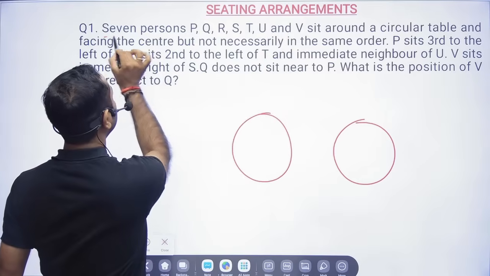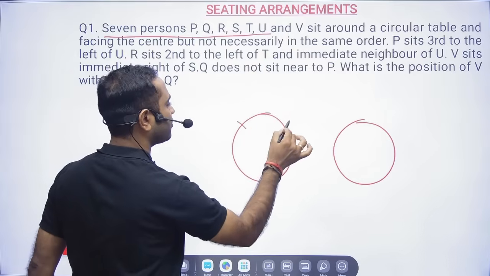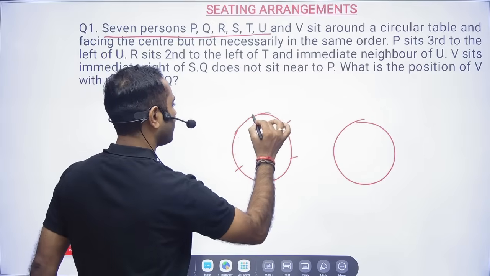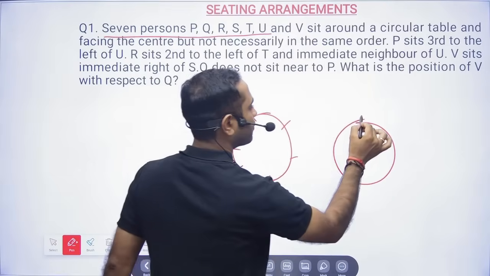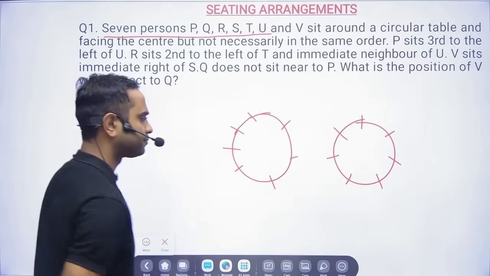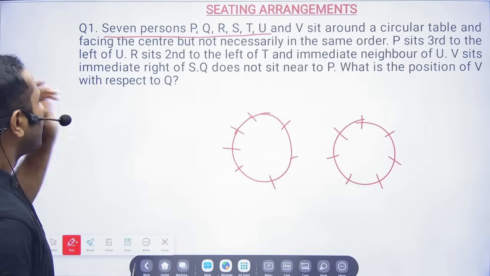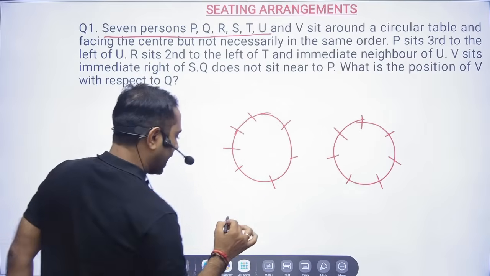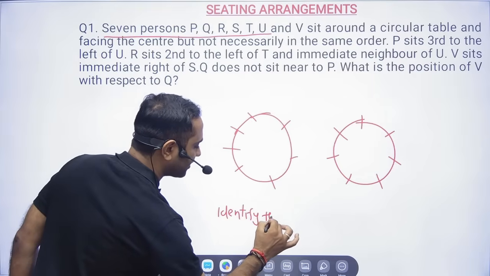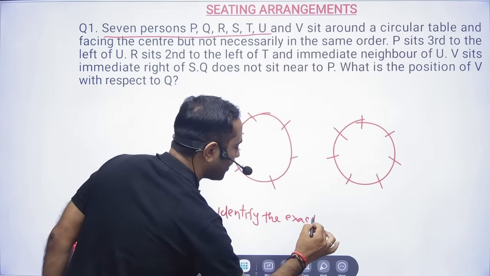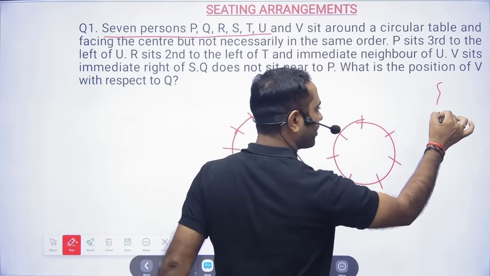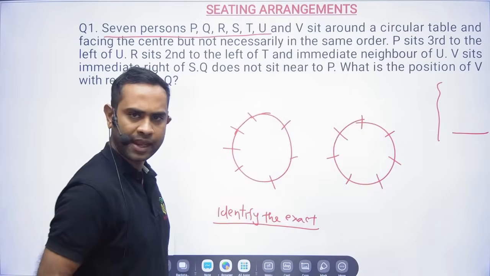So here there are 7 persons: P, Q, R, S, T, U, V. So 1, 2, 3, 4, 5, 6, 7. Done. Then the next thing is to identify the exact or definite statement, because that will be easy to place. And whatever information you are not able to place, you can write in a corner.